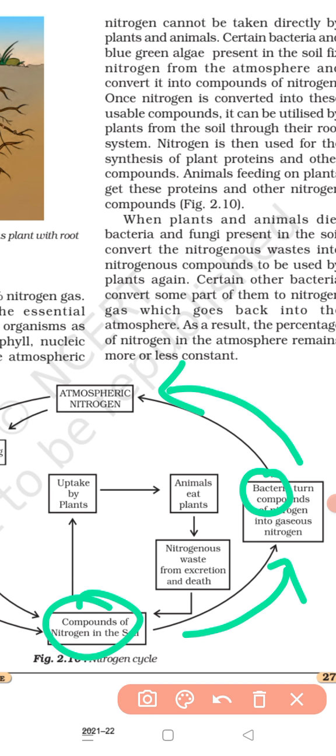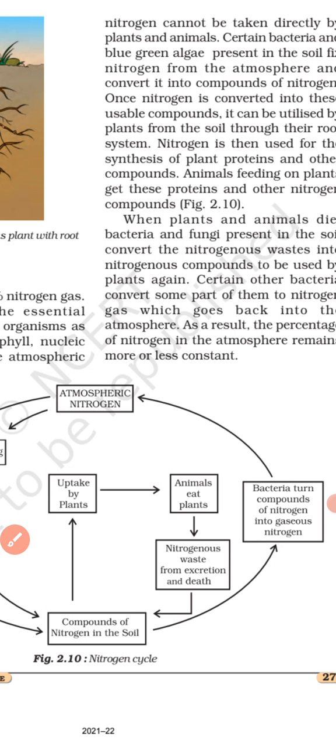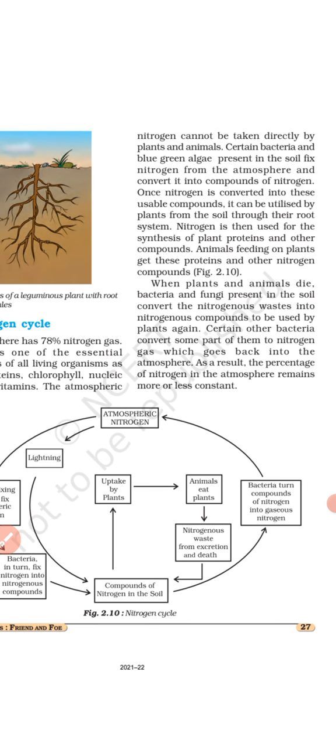Ultimately, the amount of nitrogen in the atmosphere remains constant. Neither more, neither less. It remains constant, because ultimately, we have absorbed nitrogen from where? From the atmosphere. And ultimately, we are sending it to the atmosphere only at the end. Yes. So the nitrogen gas present in the atmosphere remains constant. So this completes your chapter.